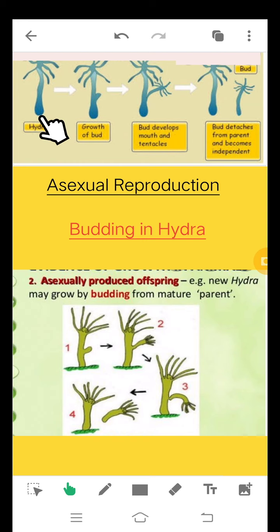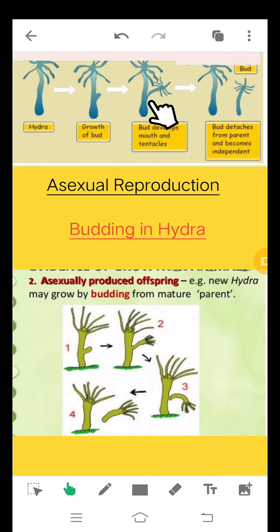Now, after maturation, this hydra develops a small bulging process over here. A small growth is seen on one side of hydra, and this growth is called a bud. This bud then continues growing bigger and bigger, and then this bud develops mouth and tentacles. So after growing up to a certain size, it starts developing tentacles like the parent organism.